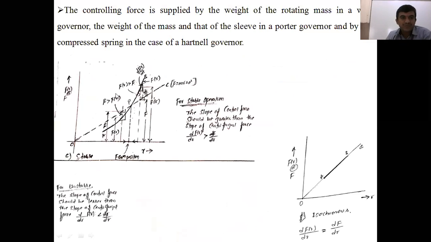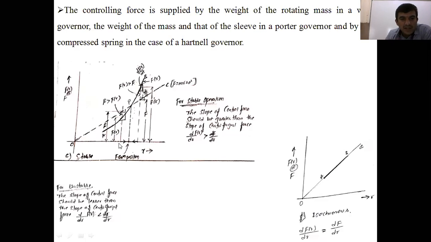See that here, it is the same graph. I'll consider the equilibrium position of R, that is the OC line, the centrifugal force m r omega square. Now consider this is the equilibrium position R, where the radius of rotation is R. From R, if you draw a vertical line, you'll get a point P. As you know, we already have the AB line. The AB line is the controlling force curve we get during the equilibrium positions, that is R2, R and R1.